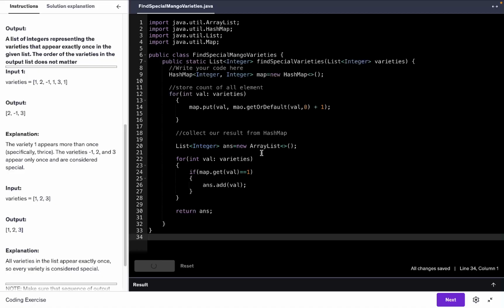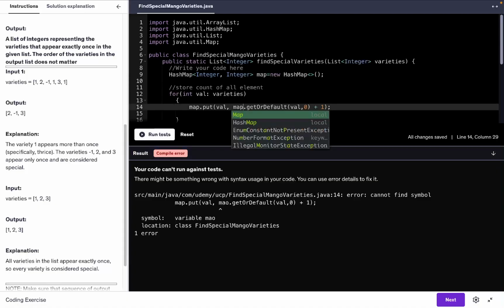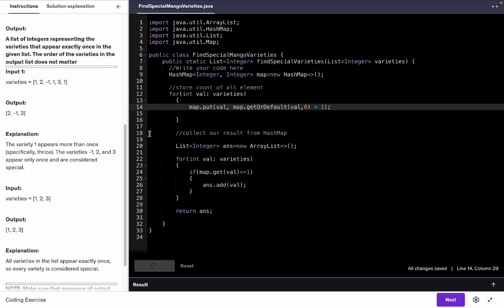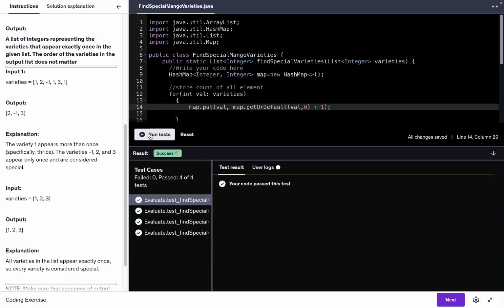So now let's try to submit. And here also there is a typo mistake. My bad, guys. It's very common for me to make typos. Yeah, so all the test cases are passing. It means our logic is perfect. I hope you understood the logic. Thank you.